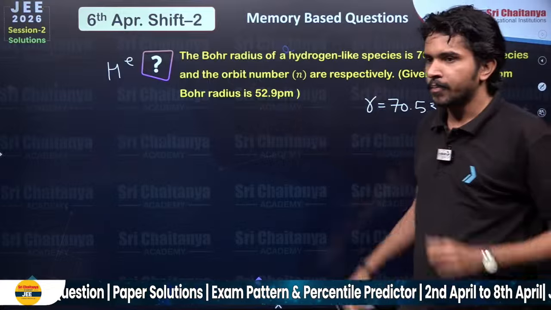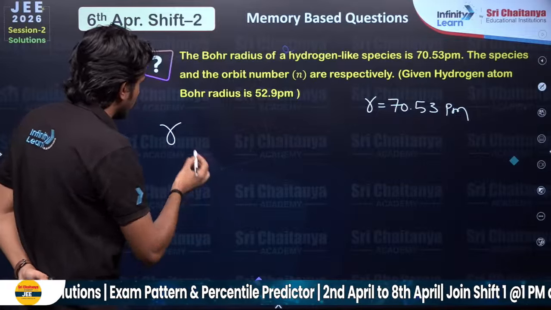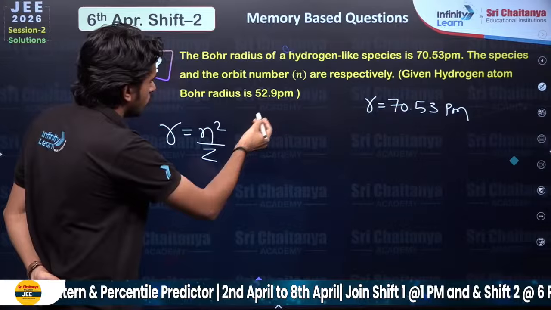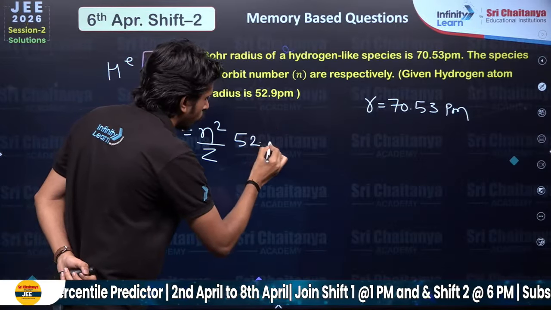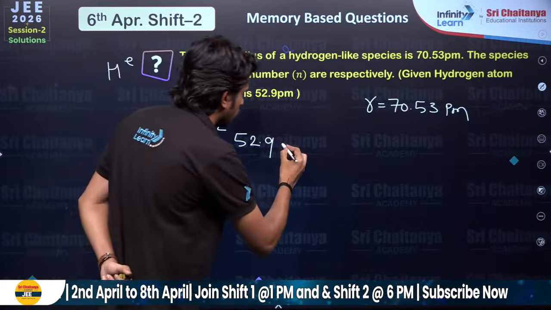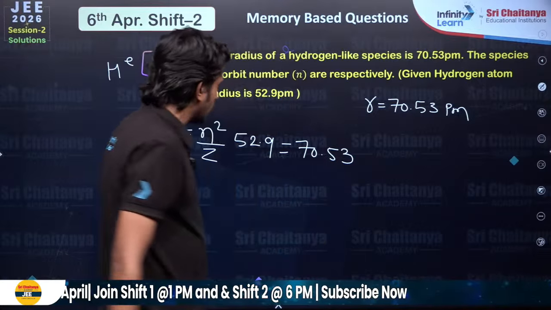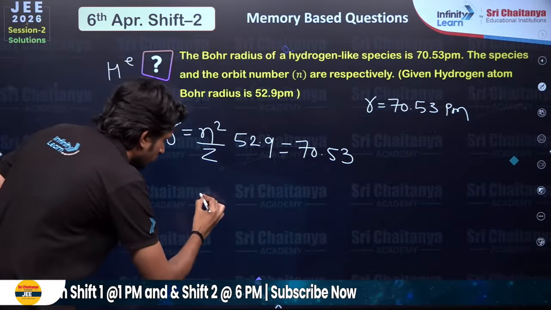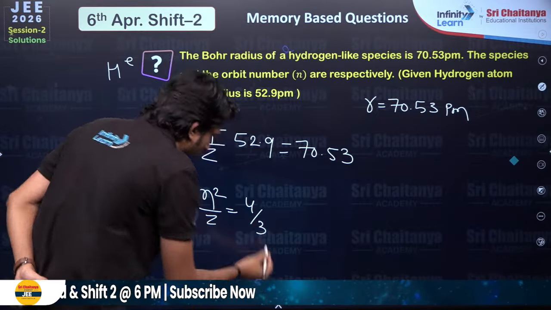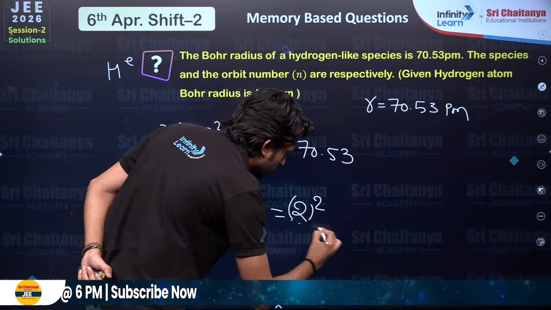52.9 picometer. So we already know that the radius for an atom will be n square by Z into 52.9 in picometers, right? And that would be equal to 70.53. By this we can say that n square by Z will be 4/3, and 4/3 could be written as the square of 2 by 3.